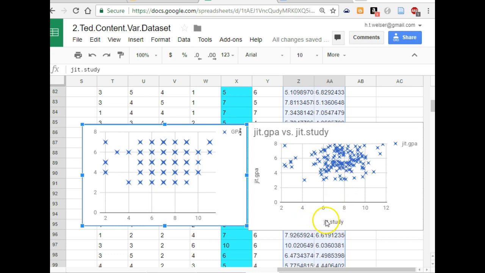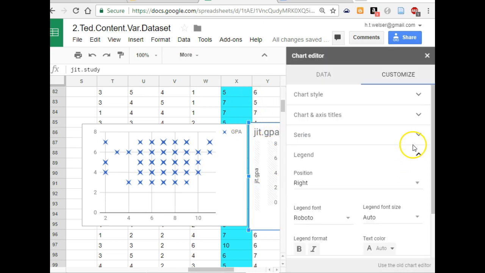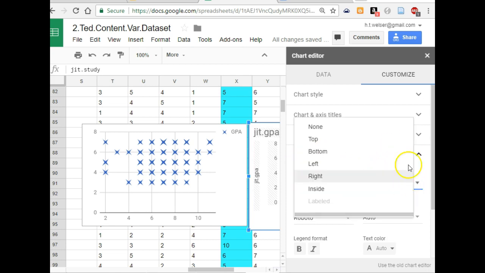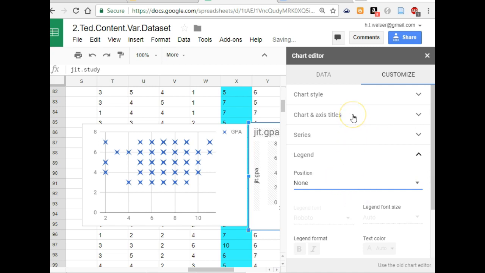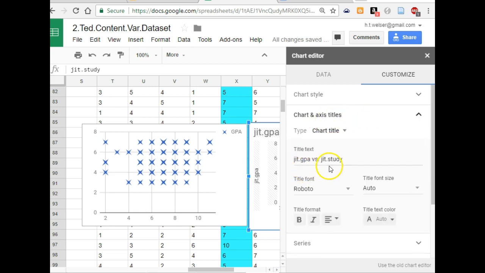If I'm actually going to use this, I would want to edit the axis labels and the title, and get rid of this legend. For the legend, we would say none, and then for chart and axis title, we would change this to "Study time predicts GPA."